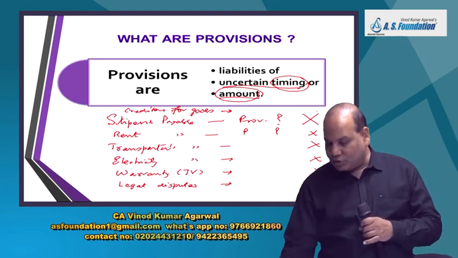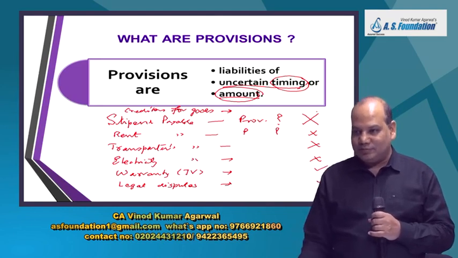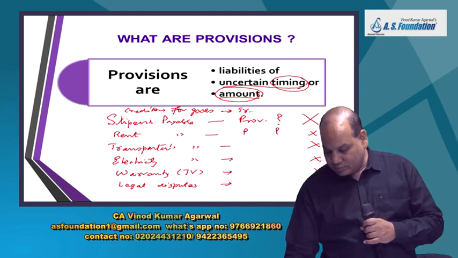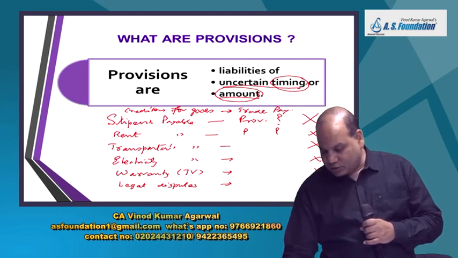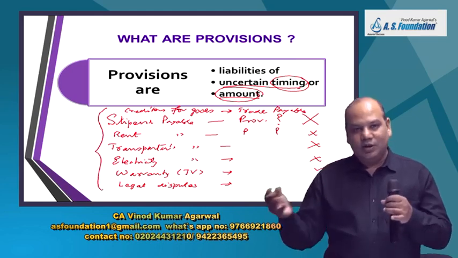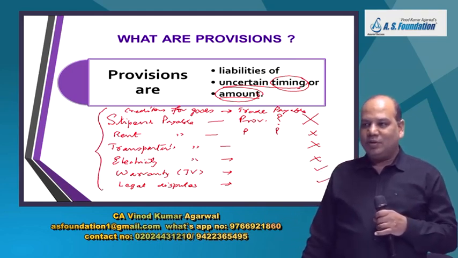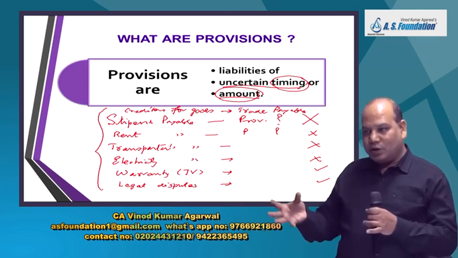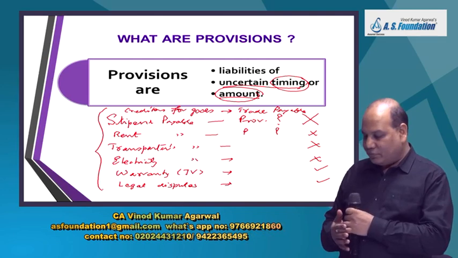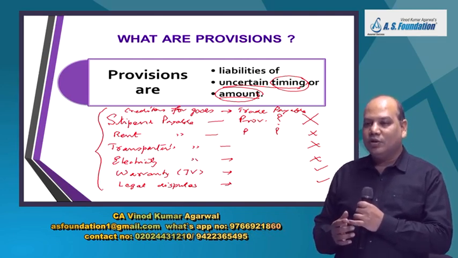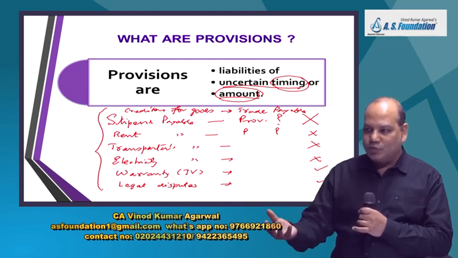Is it provision or trade payable? Trade payable. So the standard says many times, even in your offices and even in many listed companies, in the statement of financial position also, they write the word provision even for those expenses where the amount is not uncertain or timing is not uncertain, but it is payable at a future date.